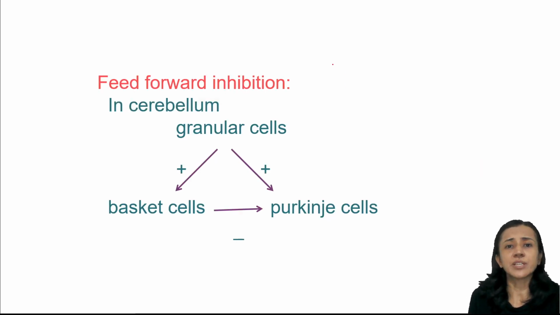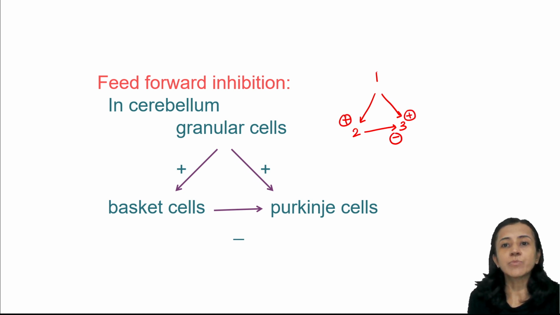Then feed forward inhibition. Here, suppose neuron number 1 stimulates number 2 and number 3. I will explain with an example also. But number 2 inhibits number 3. This is the circuit. Number 1 stimulates both 2 and 3, but 2 inhibits 3. So when 1 is stimulated, 2 and 3 are both stimulated, but 3 is not stimulated much because it is inhibited by number 2. This is feed forward inhibition.